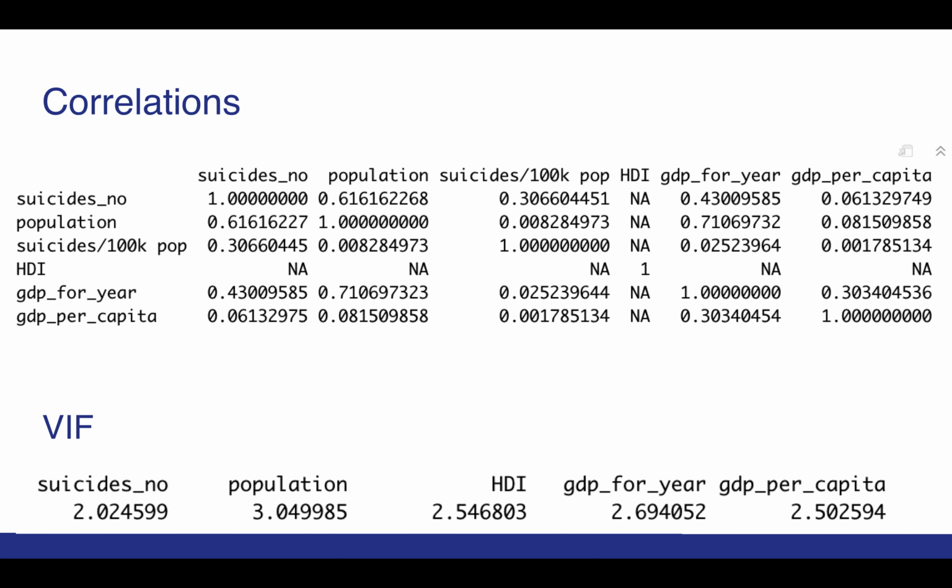We also did some analytics beforehand to see if there are any correlation problems we should be on the lookout for. The strongest correlation we can see here is a 0.7 for GDP per year and population. Not so high that it should cause us any problems. We also went ahead and looked at the VIF scores to make sure that there weren't any multicollinearity problems to be aware of, and since everything's below 5, we're good on that case too.